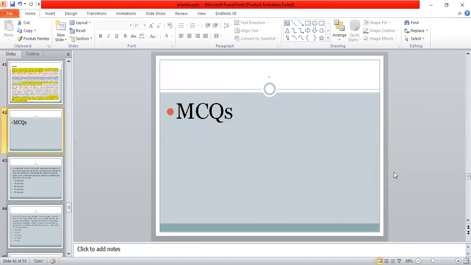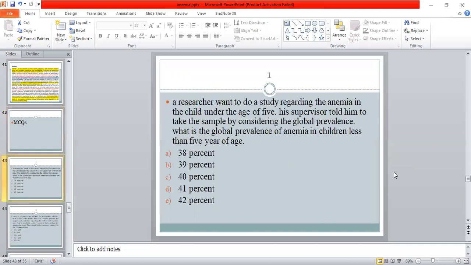So it's time for the MCQs now. MCQ number one. A researcher wants to do a study regarding anemia in children under the age of 5. His supervisor told him to take the sample by considering the global prevalence. So, what is the global prevalence of anemia in children less than 5 years of age? Option A is 38%, option B is 39%, option C is 40%, option D is 41%, and option E is 42%.